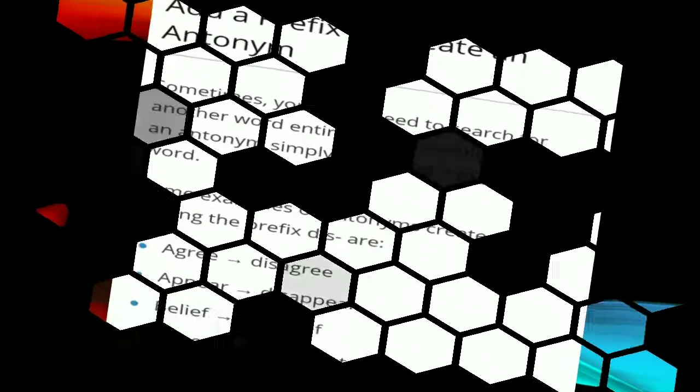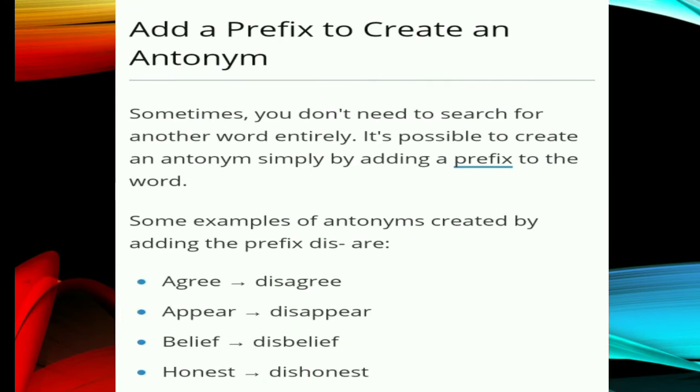And the last kind of antonyms is adding a prefix to create an antonym. Sometimes we don't need to search for another word entirely. It's possible to create an antonym simply by adding a prefix.